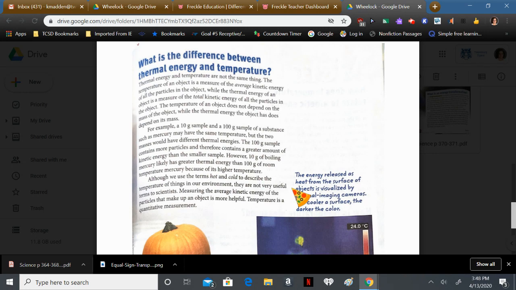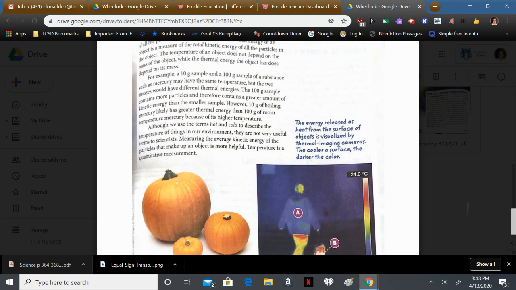Although we use the terms hot and cold to describe the temperature of things in our environment, they are not very useful terms to scientists. Measuring the average kinetic energy of the particles that make up an object is more helpful. Temperature is a quantitative measurement.